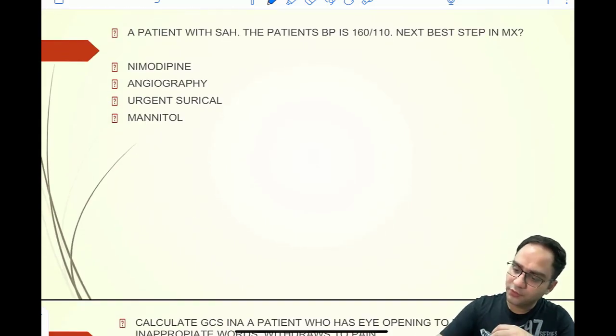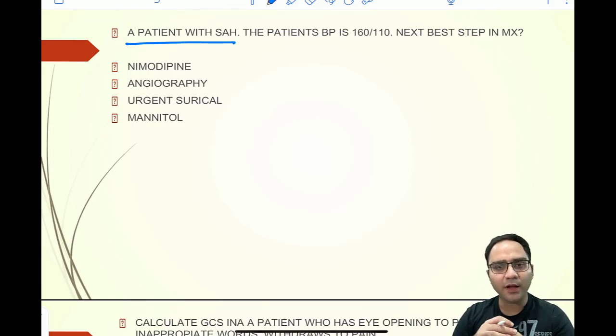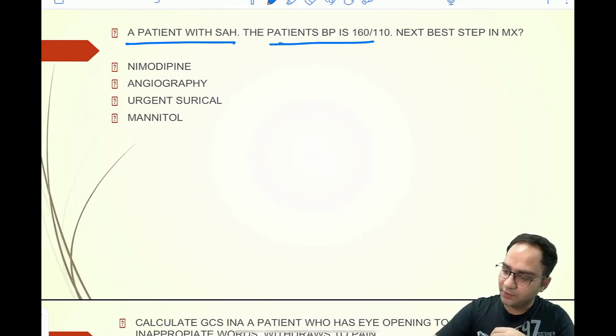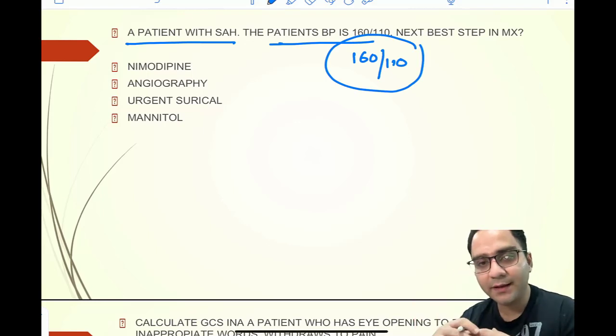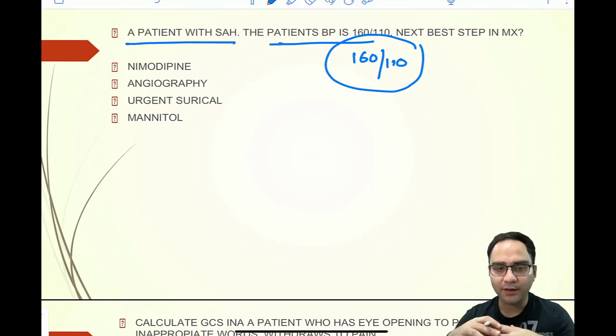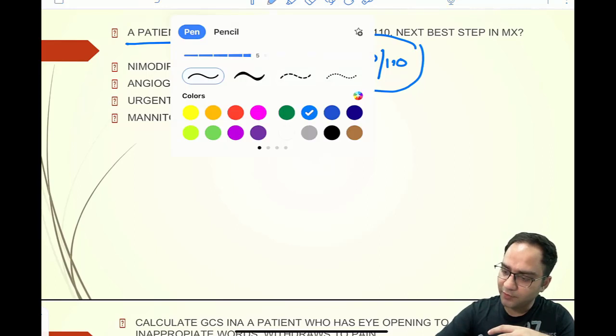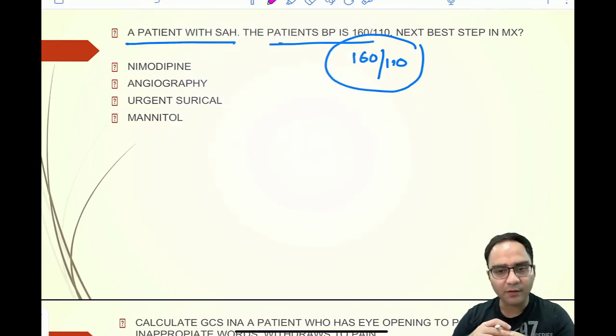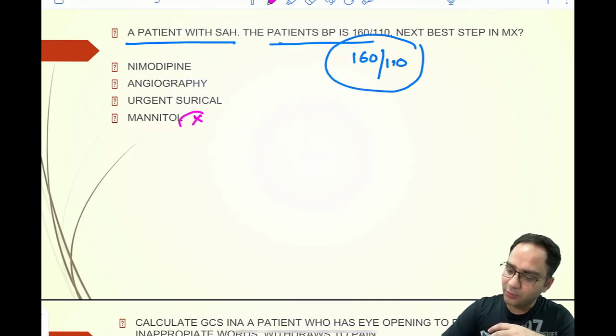Next question was, you have a patient with subarachnoid hemorrhage. The BP given is 160 by 110. Now they are asking you what is the next best step in management, right? Next best step in management. So if we analyze the options that they have given here, you are not giving mannitol because the ICP is